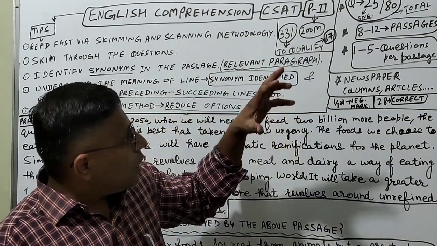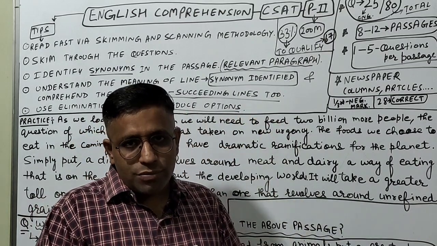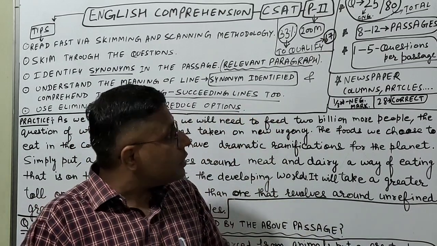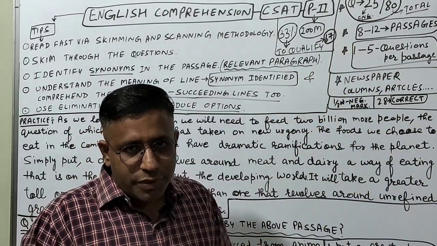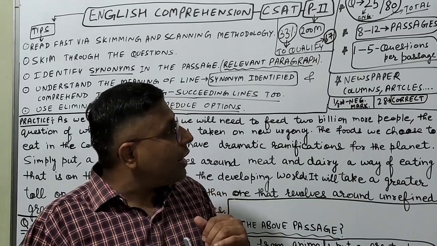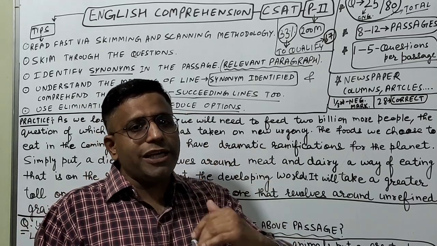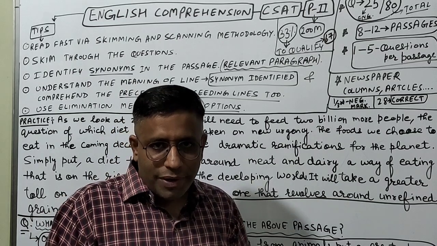Now, going by the English comprehension of the UPSC Prelims CSAT paper, the possibility is that 8 to 12 passages will be there. Each passage will have multiple paragraphs, and below each passage there will be 1 to 5 questions which are to be answered by a student.